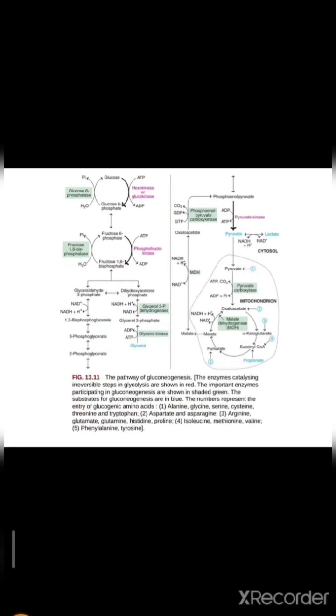This fructose 1,6-bisphosphate cannot form fructose 6-phosphate with the help of phosphofructokinase. This is not a reversible reaction. It cannot form fructose 6-phosphate with the help of this enzyme. It takes the help of fructose 1,6-bisphosphatase to convert it into fructose 6-phosphate.